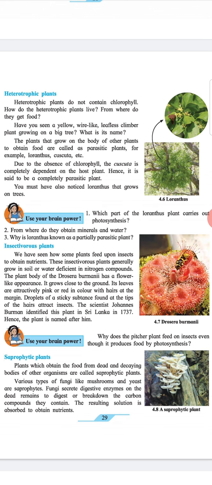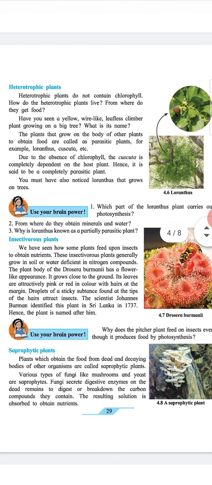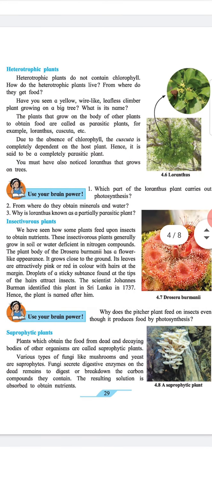Use your brain power. 1. Which part of the Loranthus plant carries out photosynthesis? 2. From where do they obtain minerals and water? 3. Why is Loranthus known as a partially parasitic plant?